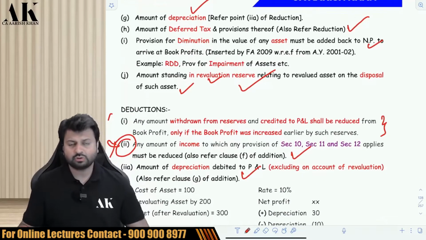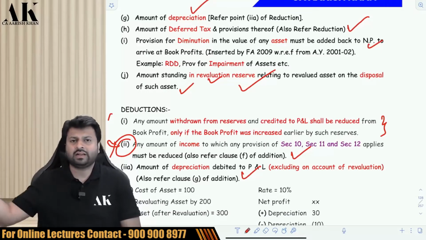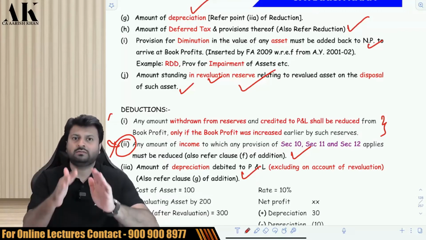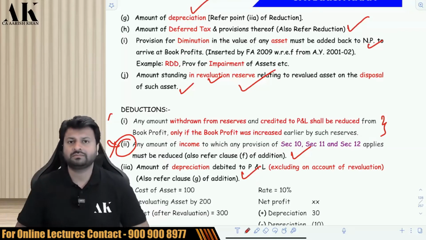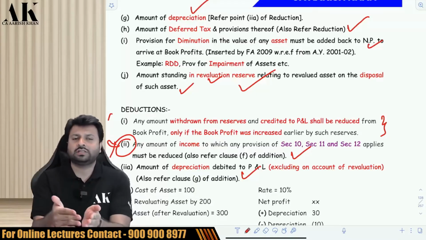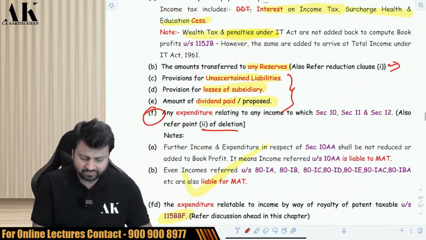Next one. Now let's come to the deletion point. Deletion first point is what? The first point of deletion is the ripple effect of what we have done earlier. So first of all, suppose I am transferring some profit from P&L to reserve, then I have to add back that much profit. Say 100 rupees I have transferred to reserve, then I have to add it back as per clause number 2, which is mentioned behind. This is the point which is mentioned over here.